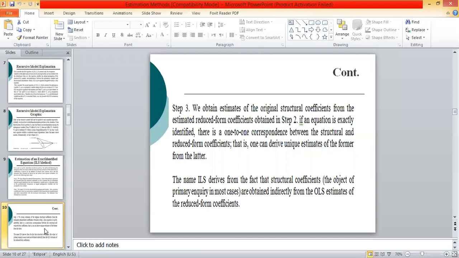So the name ILS derives from the fact that the structural coefficients cannot be determined directly. The structural coefficients are determined indirectly from the reduced form coefficients. That's why the estimates are called indirect least squares, because these estimates are not determined directly by applying OLS, but are determined indirectly by estimating the reduced form first, and then the estimated reduced form coefficients are used to determine the numerical values of the structural parameters.